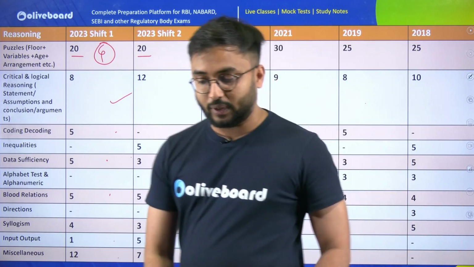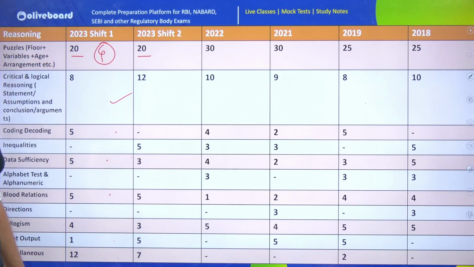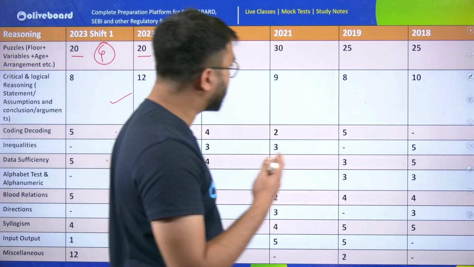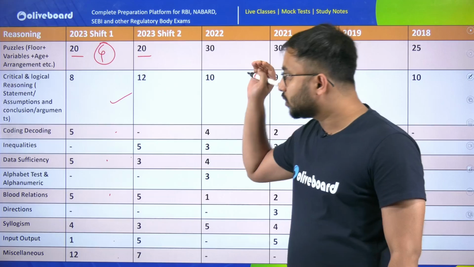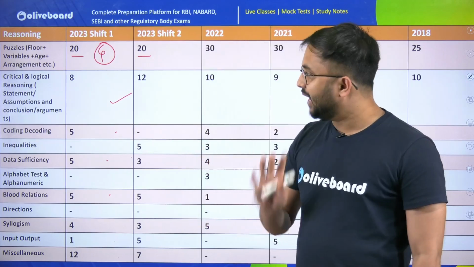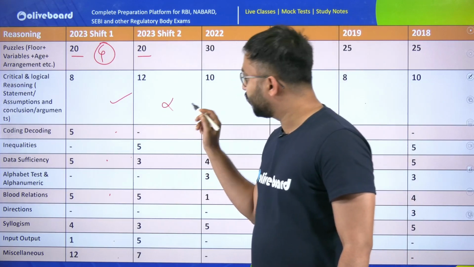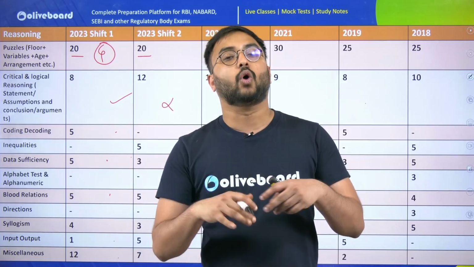If you are weak in that, then definitely you should go for a topic wise test and try to solve those topics which you are weak in. Make sure that you find out those weak areas and those weak topics which you want to improve.